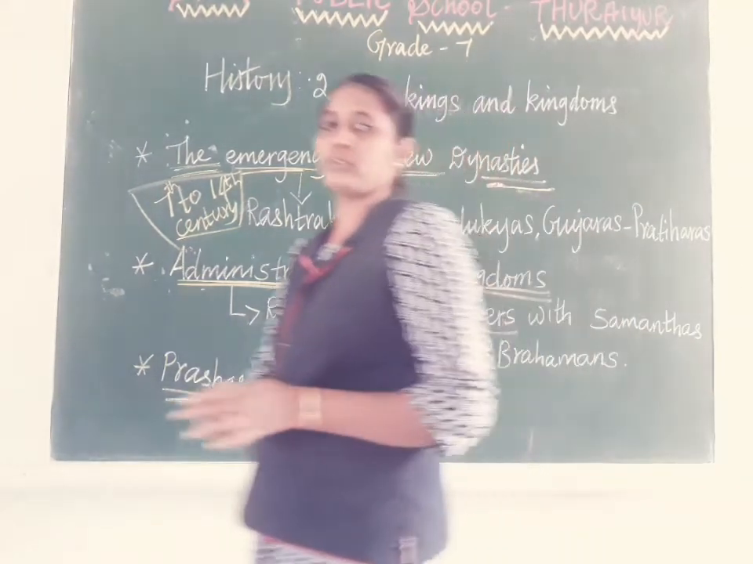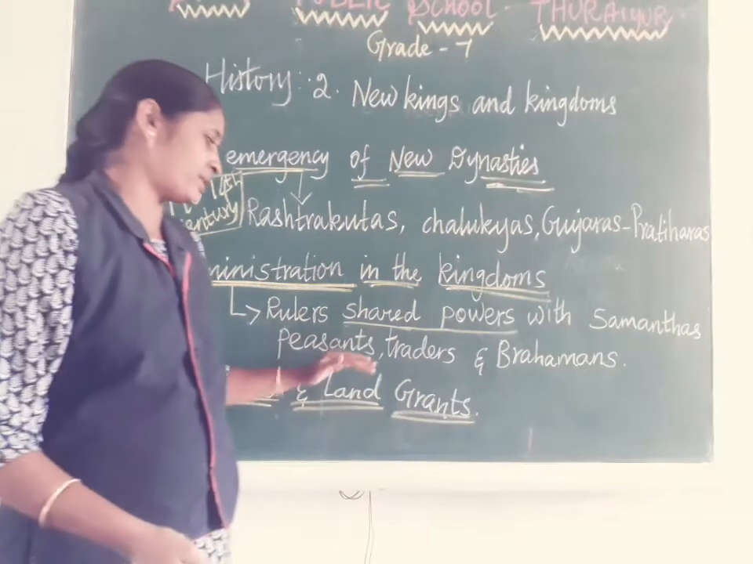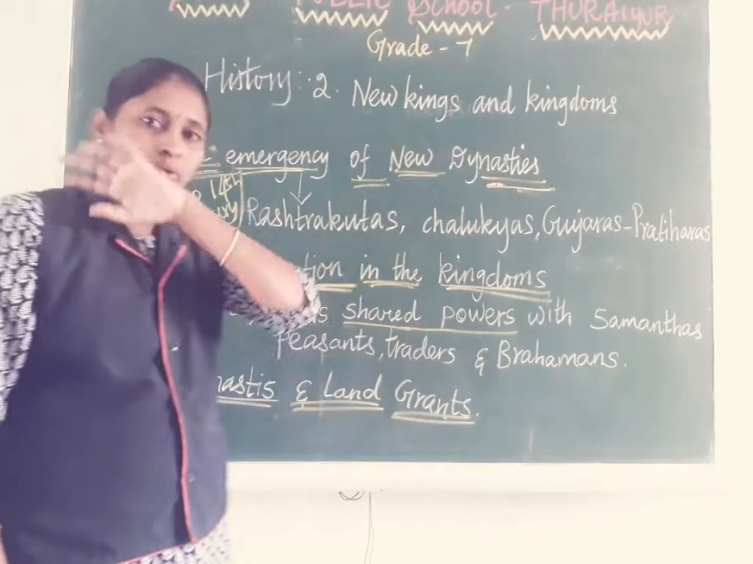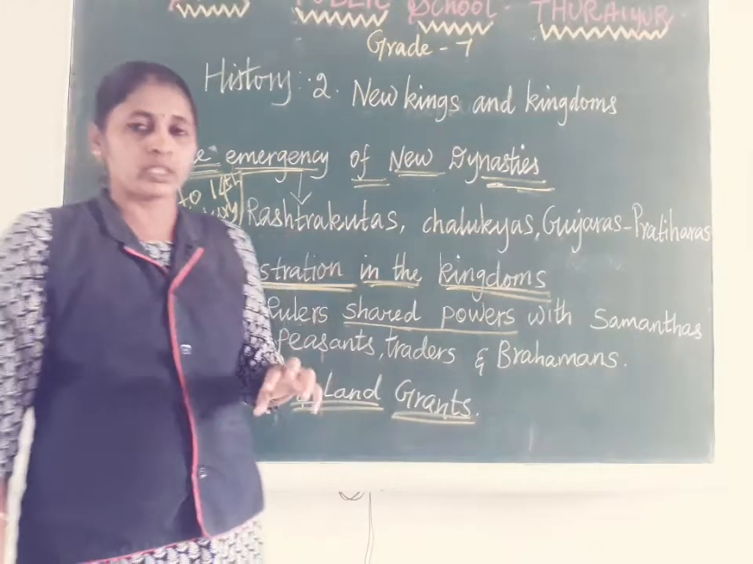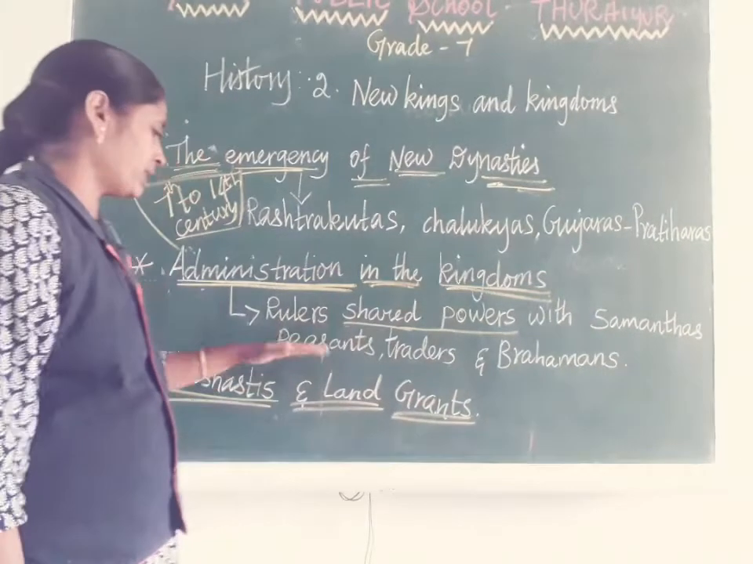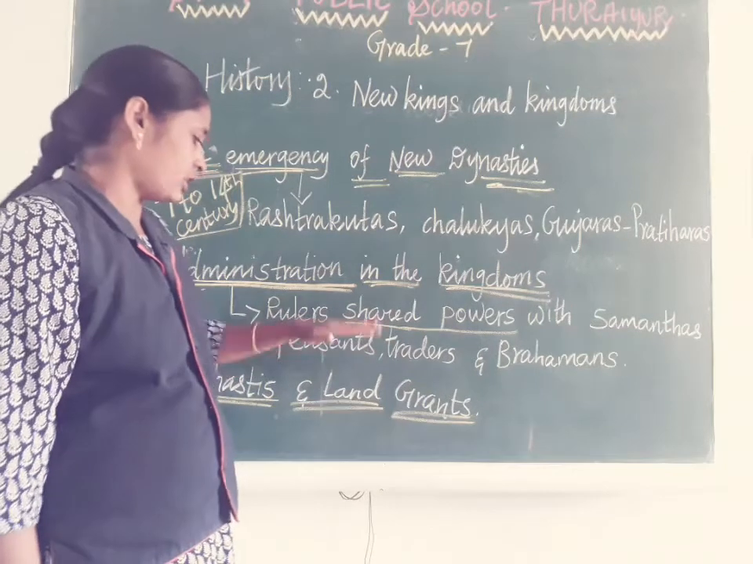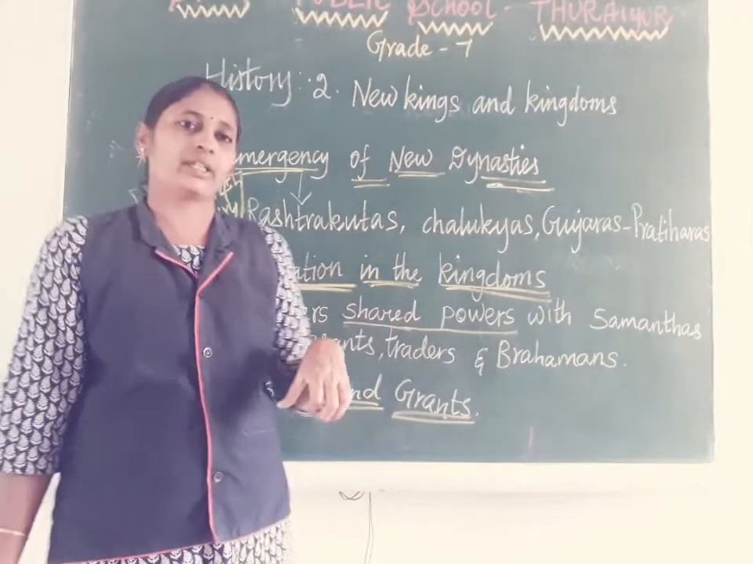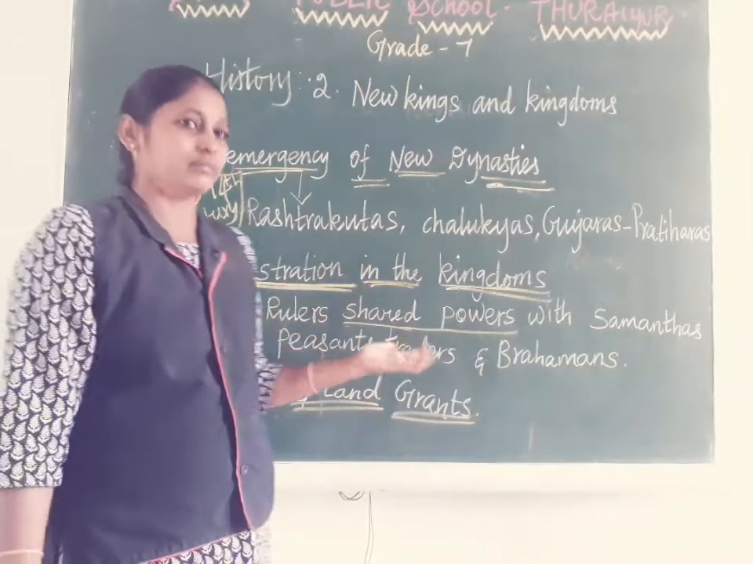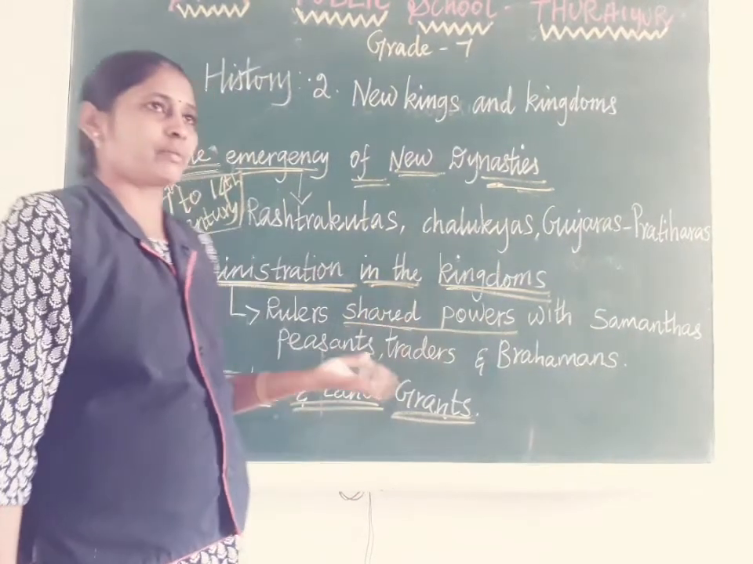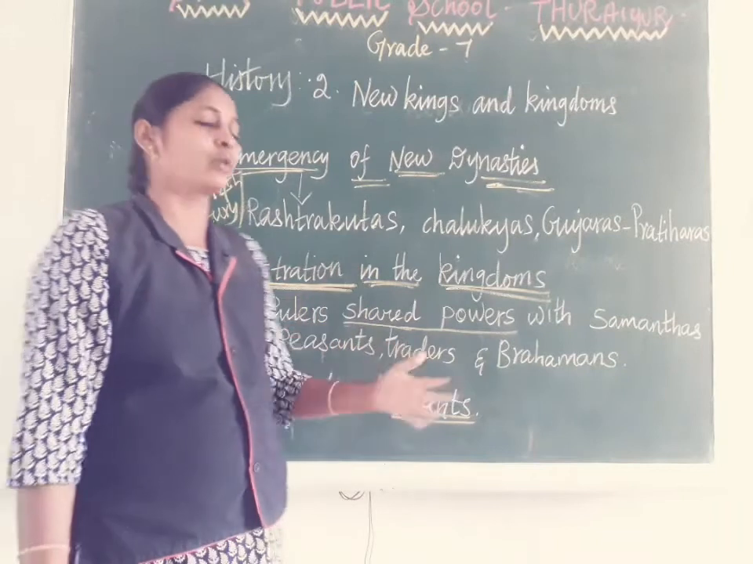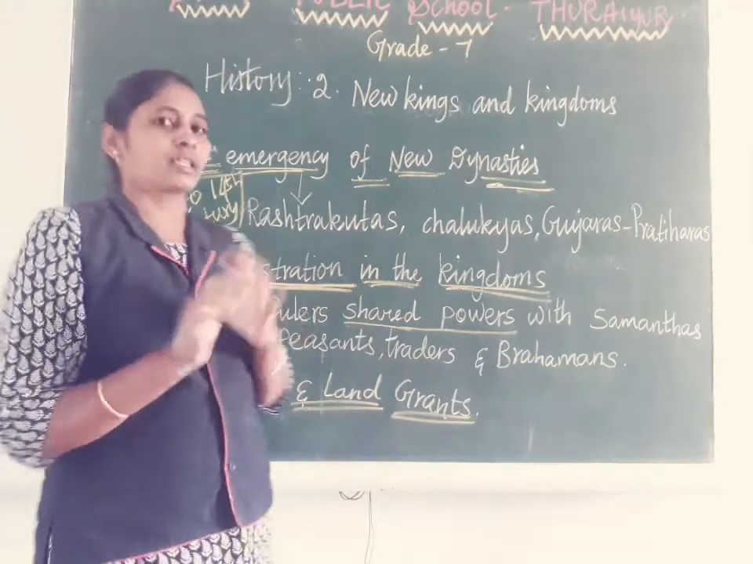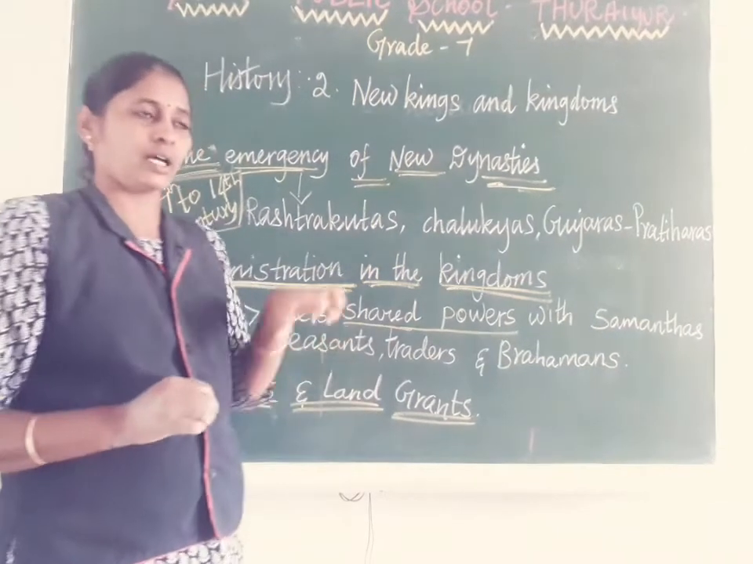Then they had a relation with the peasants, that is, farmers, as well as traders and Brahmins. All together they joined and did administration work. Large landowners might be appointed to collect revenue in a particular area. Very big, high-position traders also had some rights to maintain a particular area. Like that, the king separated his power.